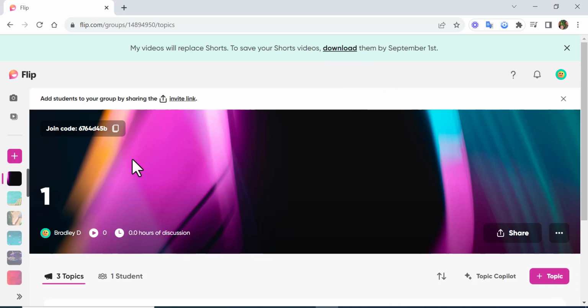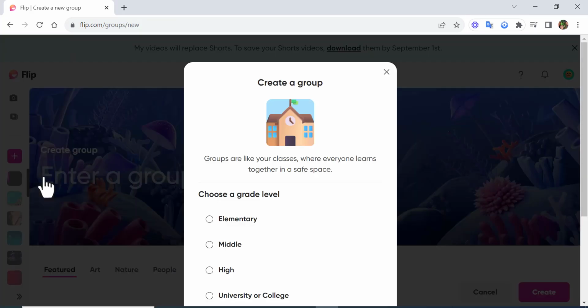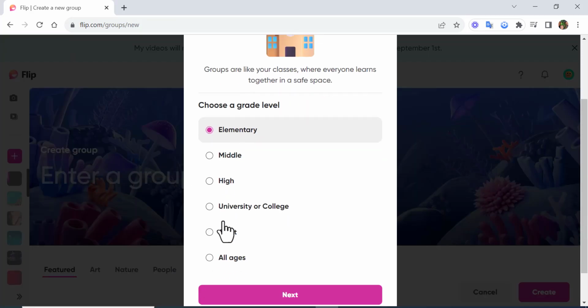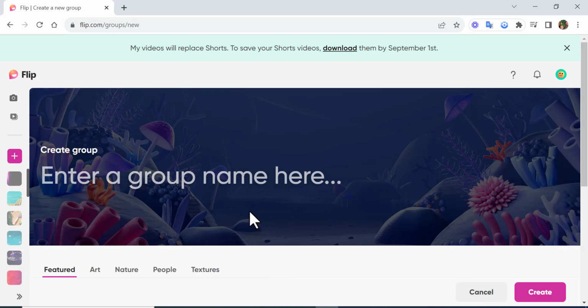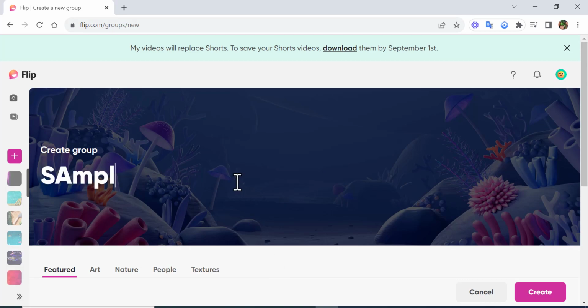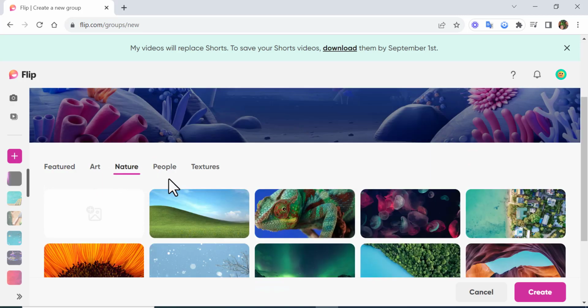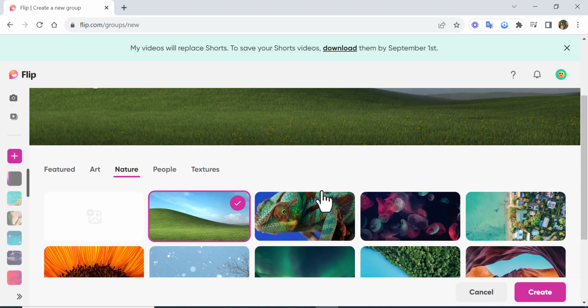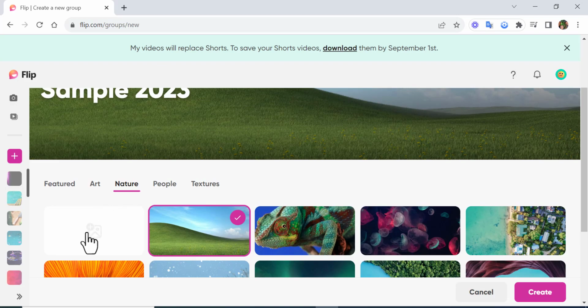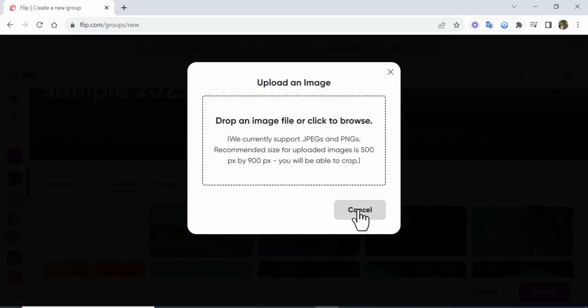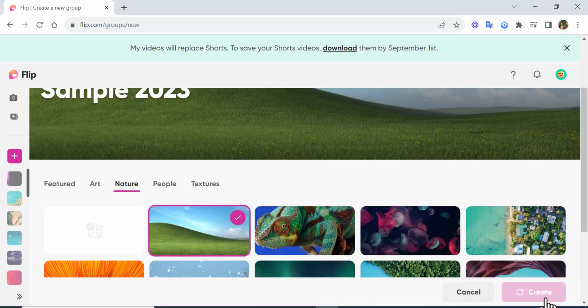So let's get started. Let's just create a sample class. Let's select the plus here. We're going to create a group, and again, we're in elementary, and we're going to select next. And we're just going to name this Sample 2023. Down here, you can go ahead and choose what you like. Choose this one here and select. Great. You could upload your own, just follow the information, 500 by 900 pixels. Select create.